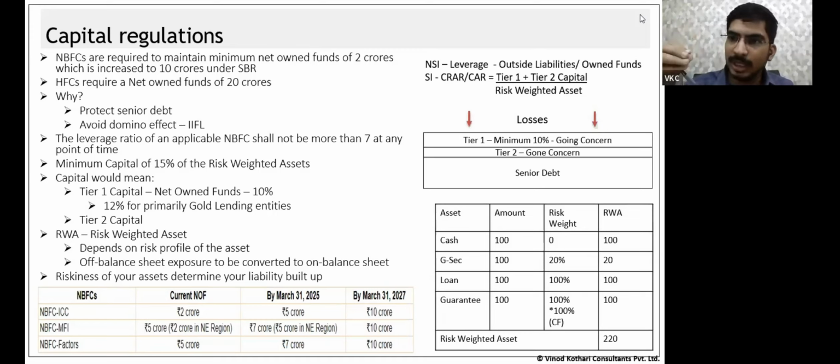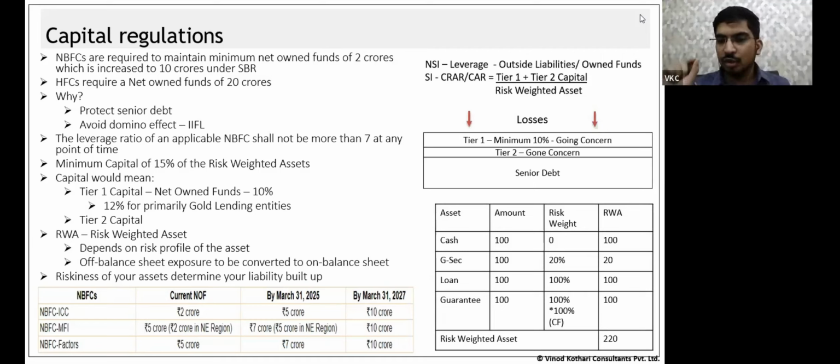I multiply the off-balance sheet exposure by a conversion factor, then multiply it by the applicable risk weight, and accordingly arrive at the risk weighted asset. That amount would be added to the risk weighted asset. How does the term conversion factor come into it? That's what I explained: for an off-balance sheet exposure, I determine an on-balance sheet equivalent, and hence the term conversion factor.